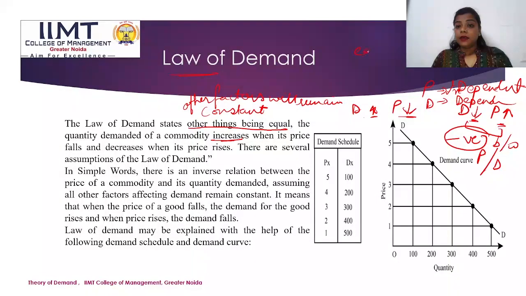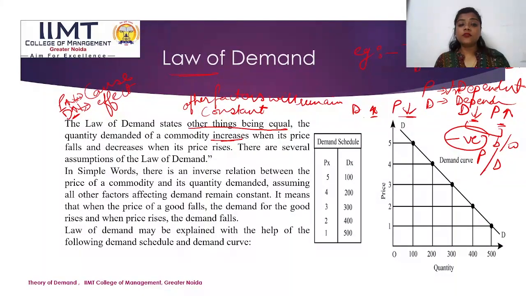An example is, if I talk about tomatoes, the price of tomato is 20, so the demand will be high. If the tomato price increases from 20 to 200, the demand will automatically decrease. So price here is the cause. And what is its effect? The demand is the effect. Due to the change in the price, the demand is affected. Demand will increase or decrease if the price decreases or increases.